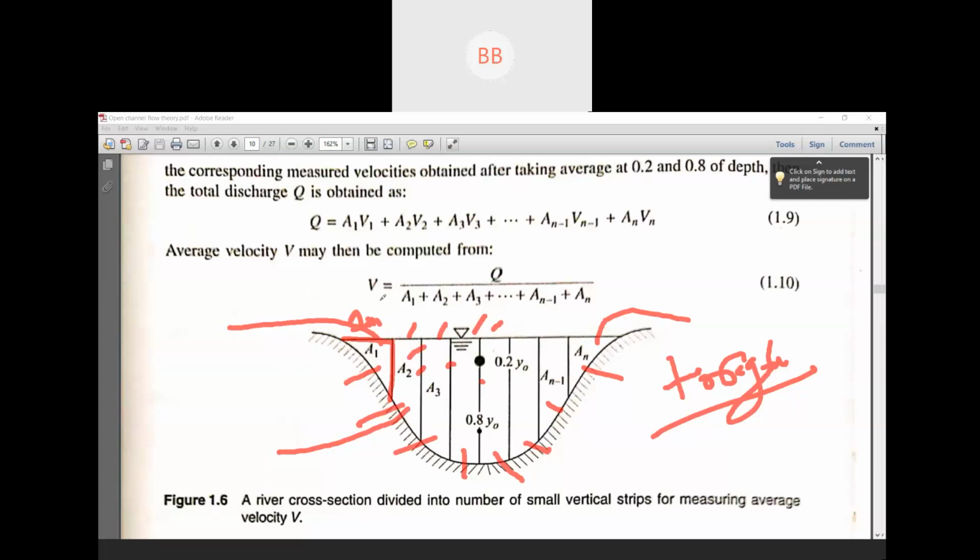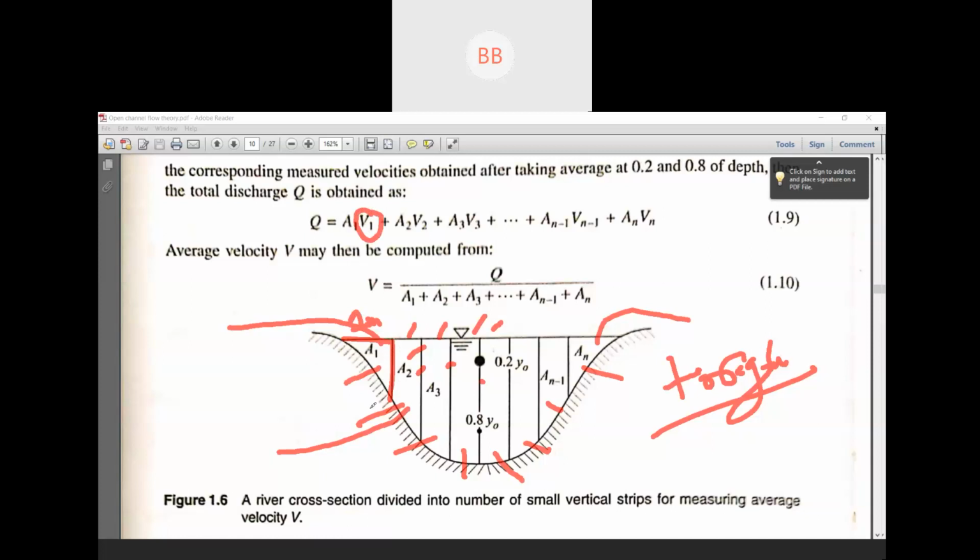Then how do we calculate velocity? We calculate the velocity for each section. For each section we measure the y value, then at 0.2 and 0.8 of y we measure the velocity.